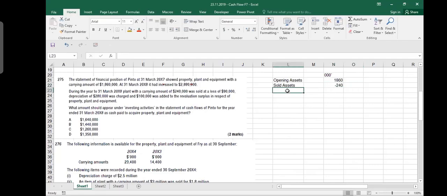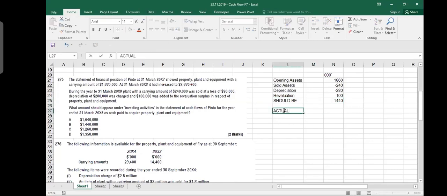Then you are also doing depreciation. How much is the depreciation which you are charging? 280. This is the value which has been reduced by depreciation. And then there is some revaluation also. So how much revaluation you did? 100. So it means that, keeping these things in mind, based on your numbers, your assets should be 1440. Agreed with me? Yes, sir.